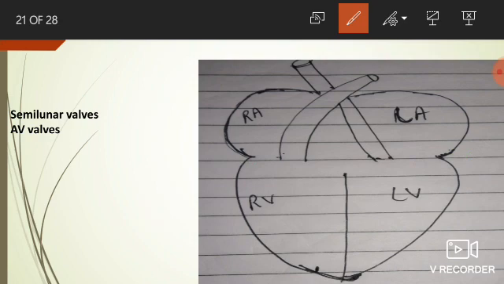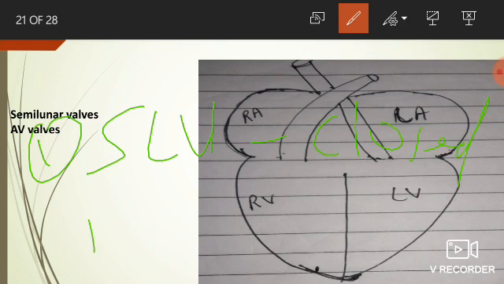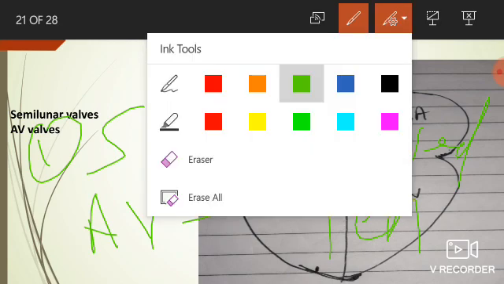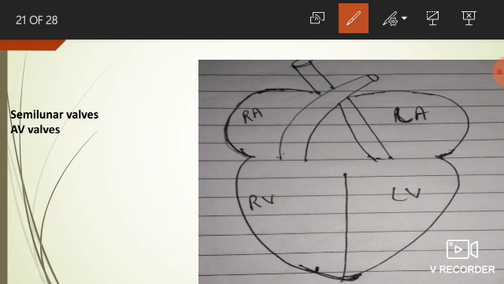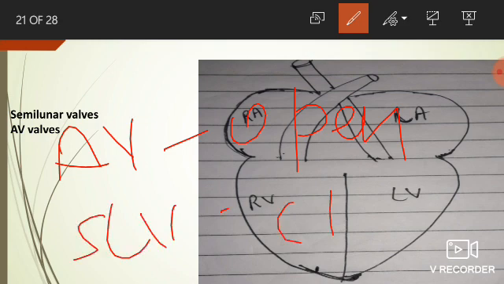I am repeating this again. The first phase is the late phase of common diastole. SLV valve is closed. AV valves are open. Now, the second phase is atrial systole. In that phase, AV valves are open. SLV are closed.